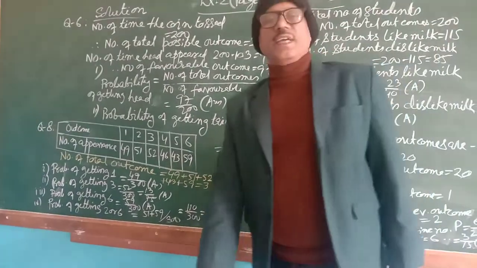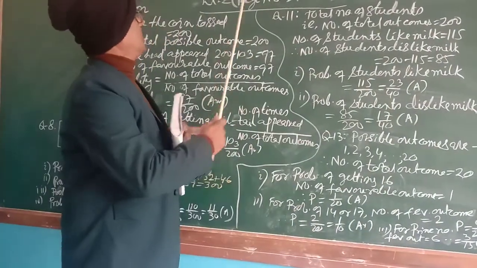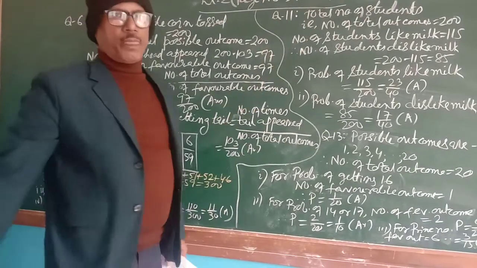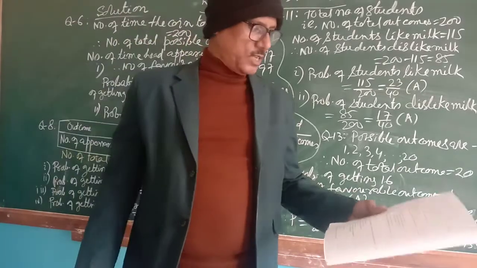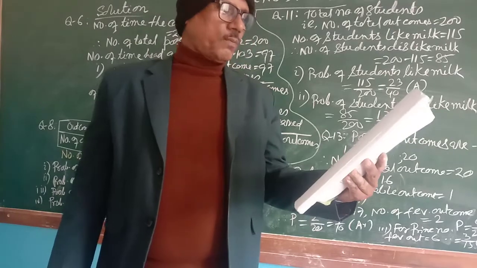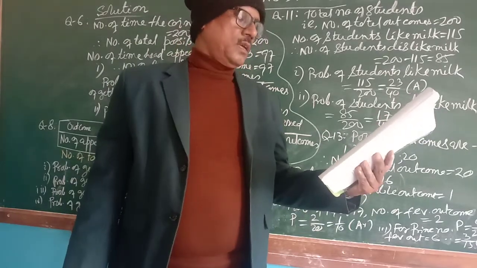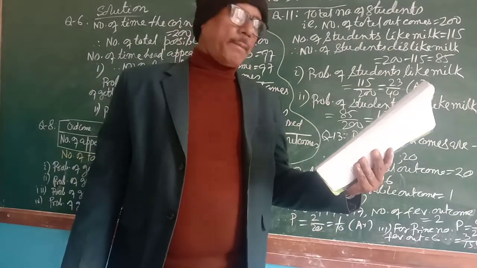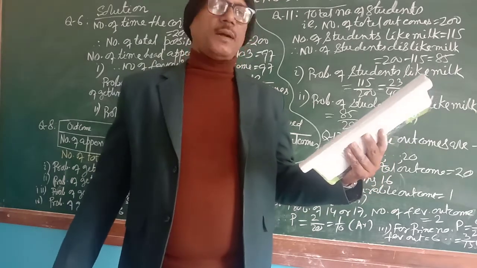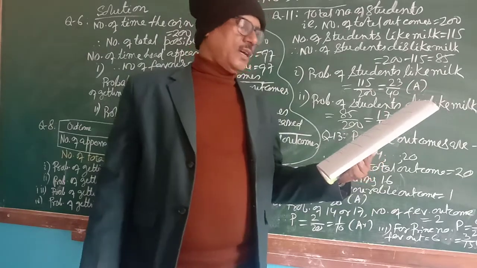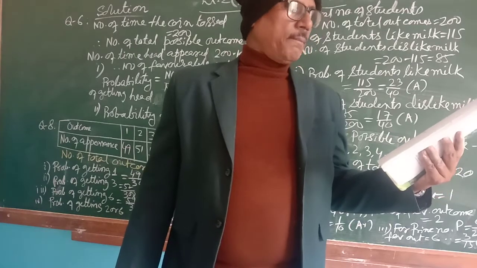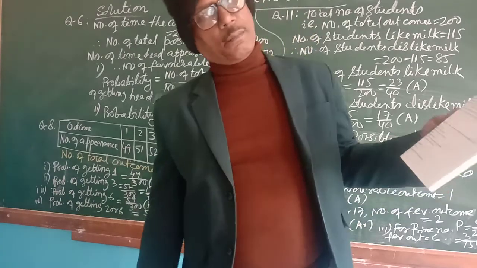Okay, students, we will get into Exercise 2 on pages D2 and D3, Data Handling. We will solve the sums. Question number 1 asks you to tell whether each of the following is certain to happen, impossible to happen, or may happen but is not certain. There are three things you need to know: certain to happen, impossible to happen, and may happen or may not.